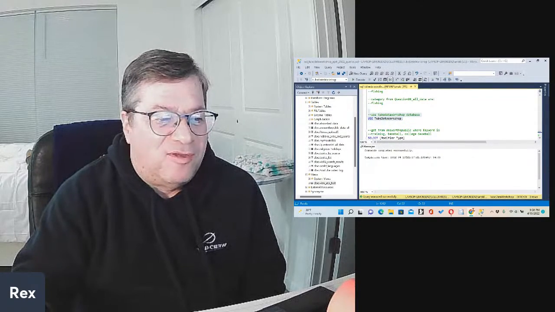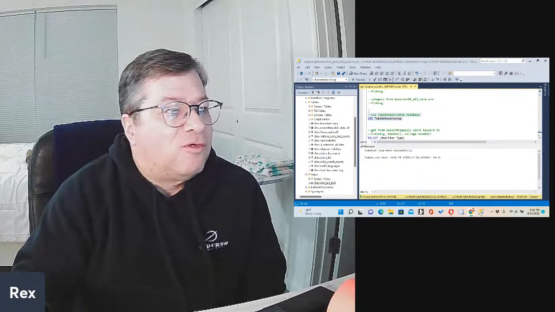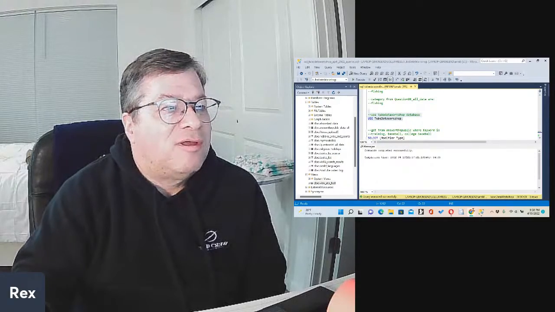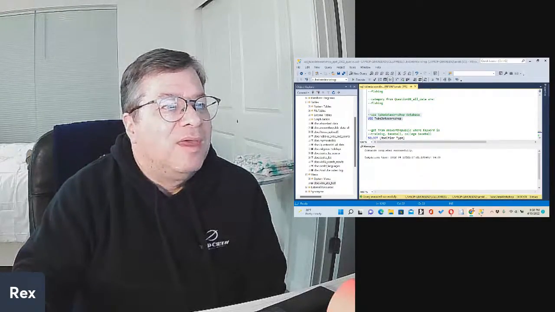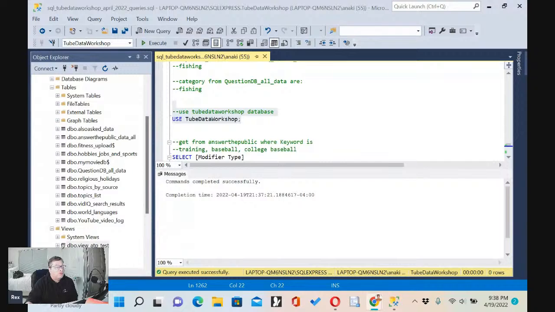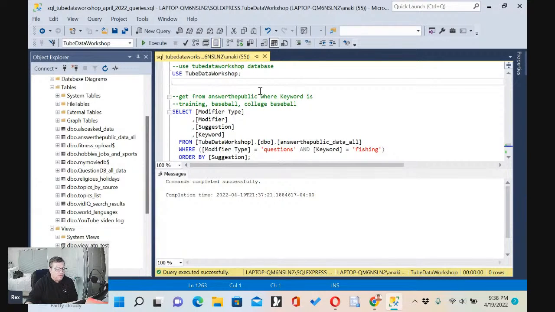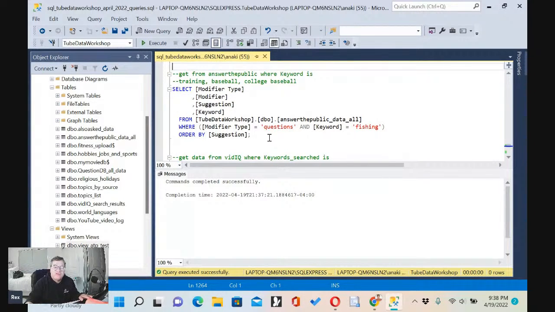Today's topic is the topic of fishing. So let me go ahead and get my screen a little bit bigger for you. And we are going to go right into SQL Server. Let me get my mouse over here. We're using the Tube Data Workshop database, which I created in SQL Server. This is SQL Server right over here.